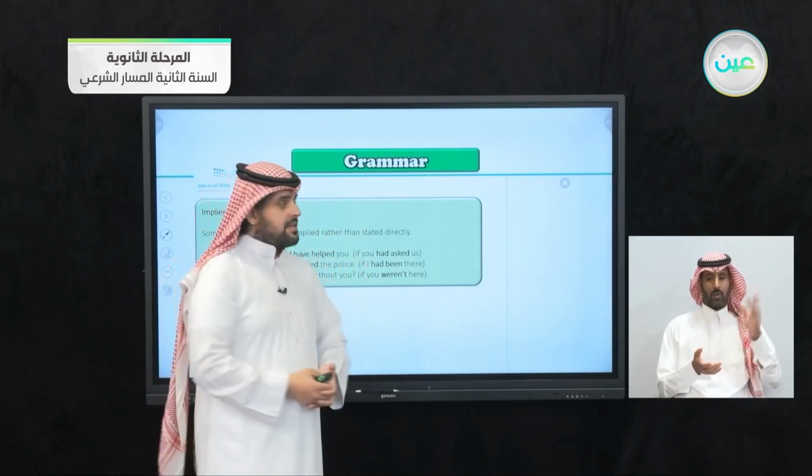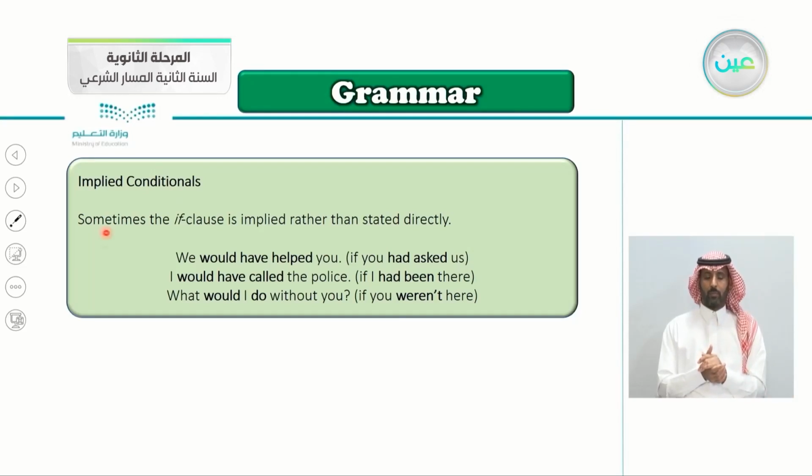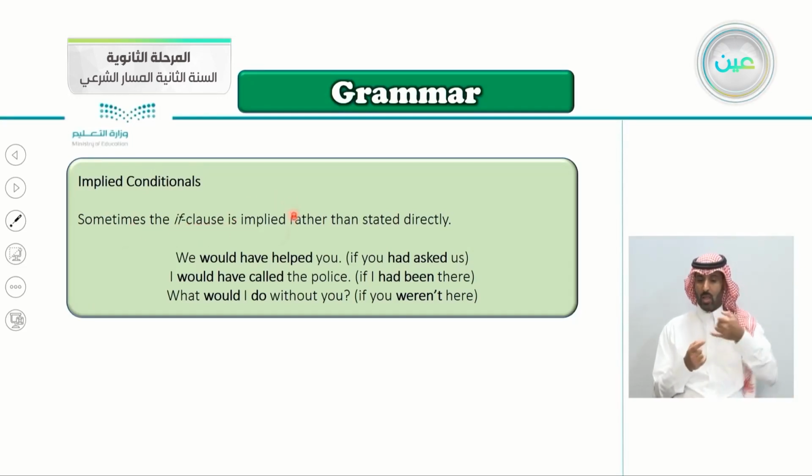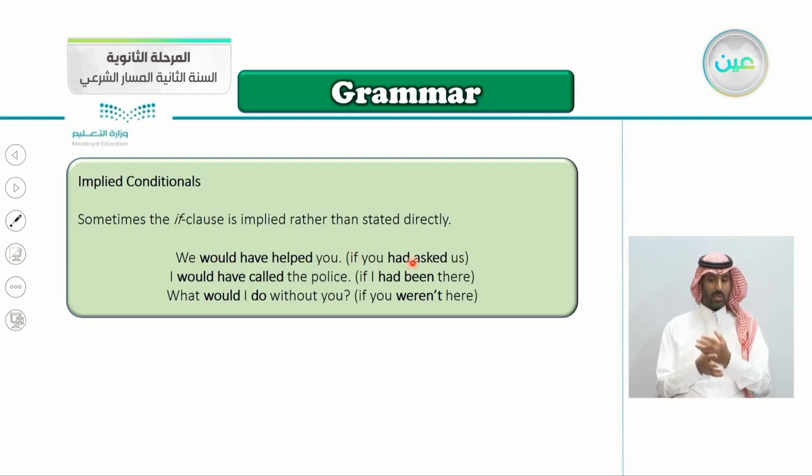Let's take some examples now. Sometimes the if clause is implied rather than stated directly. For example, we would have helped you. What's the if clause here? If you had asked us. They don't say it.